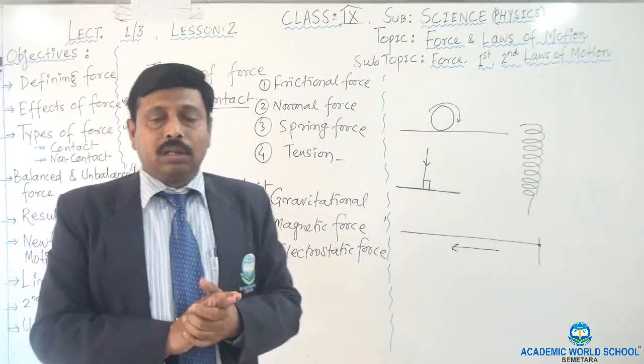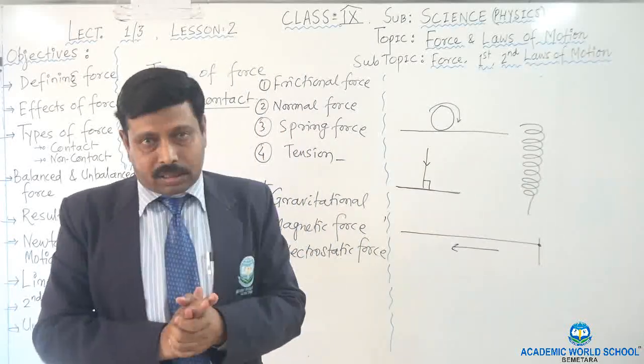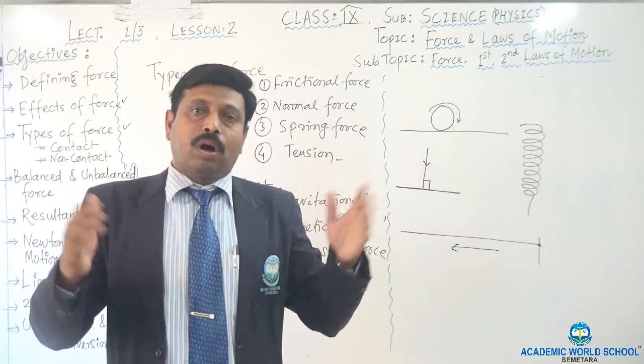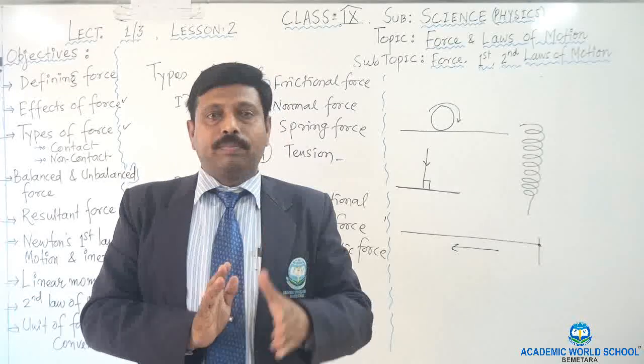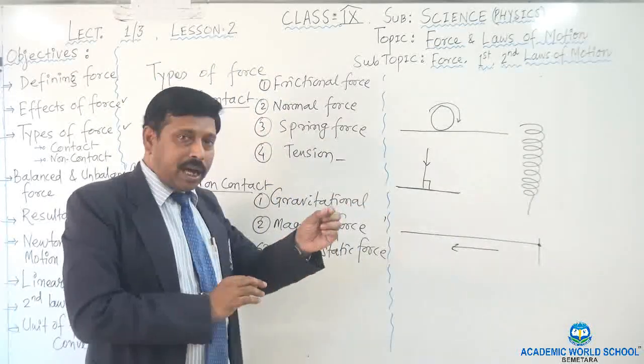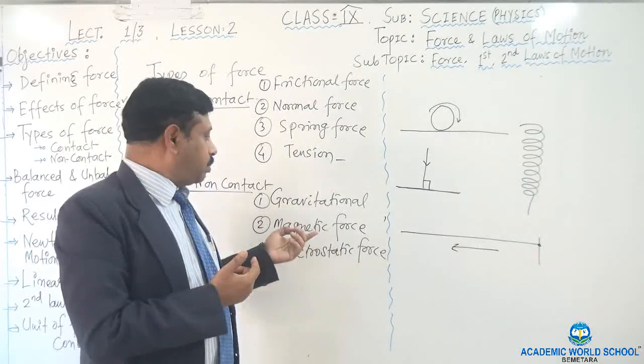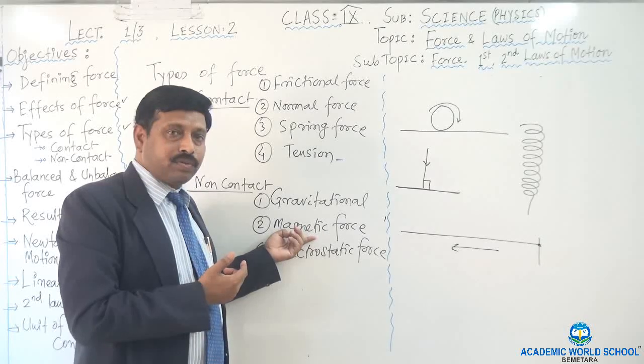Magnetic force means the force of attraction or maybe repulsion in between two magnets, in between the same poles or the opposite poles, or between a magnet and iron. You might have seen that a magnet will attract iron. Okay? So how does it attract the iron? Because of the force known as the magnetic force.